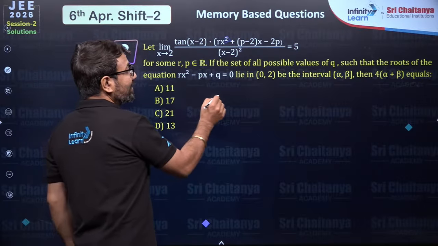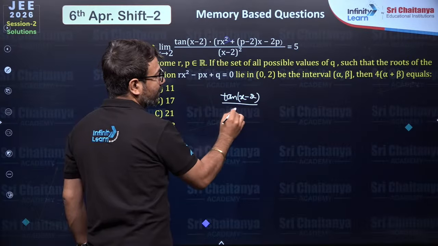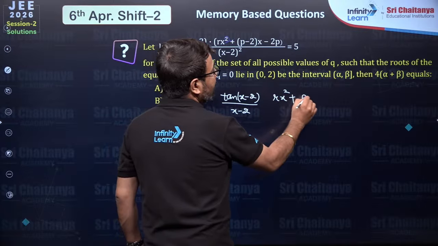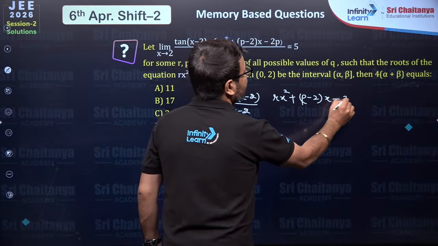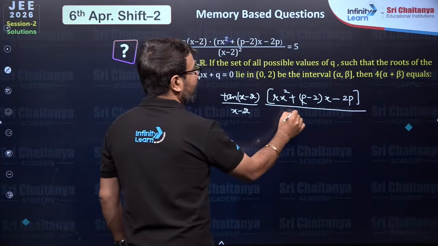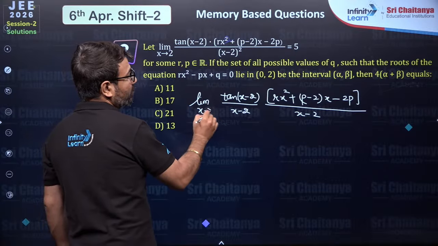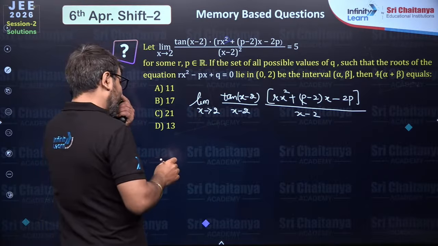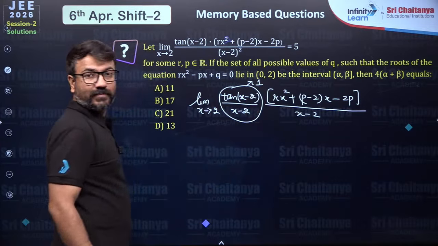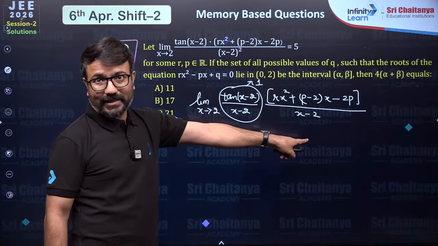But do you know that tan theta upon theta tends to 1? So here, my dear students, tan theta upon theta will be equal to 1, and here r x square, then p minus 2 times x, then minus 2p, and then the whole divided by x minus 2. Here the limit of x tending towards 2 is given to you. Over here you will observe that this particular portion tan theta upon theta will be 1. And here if I substitute 2, the denominator is getting 0, no?